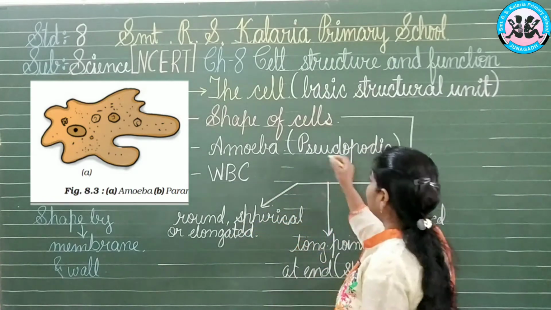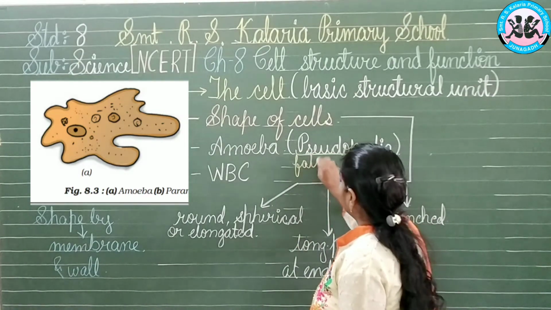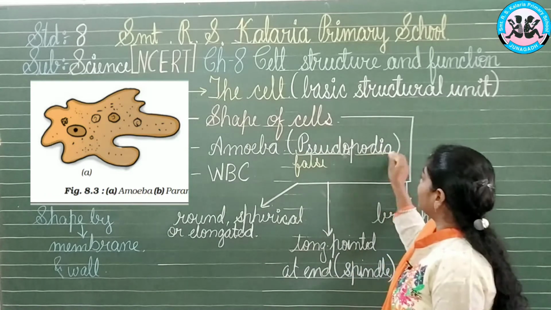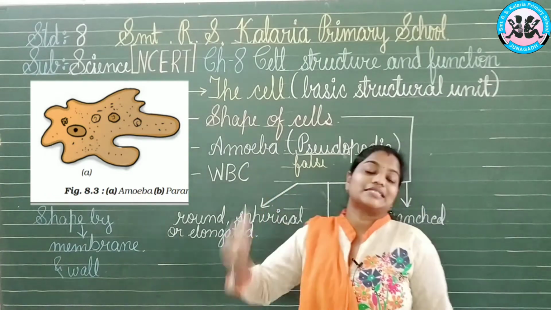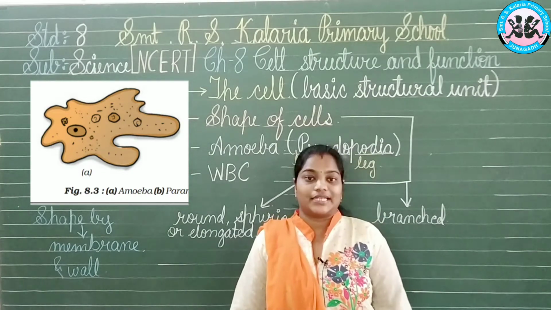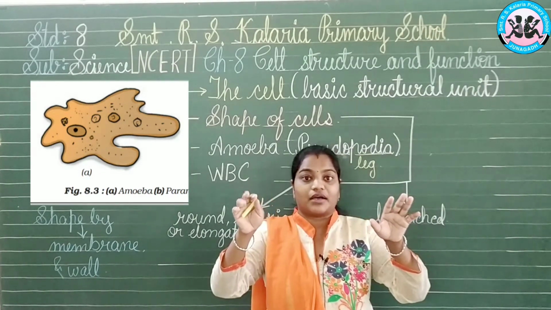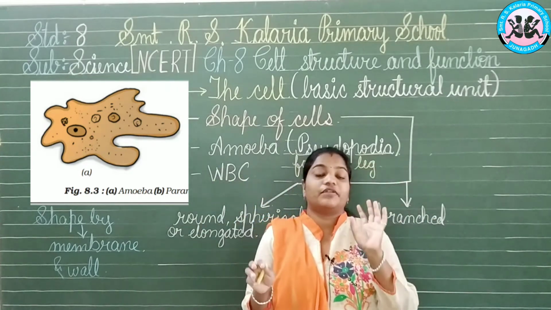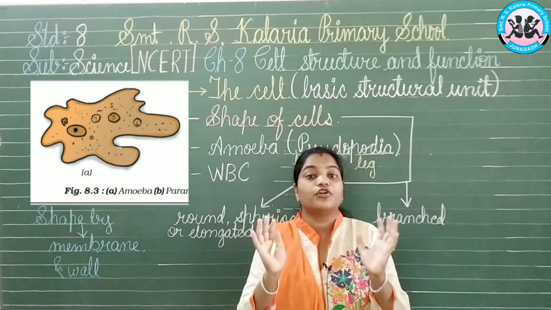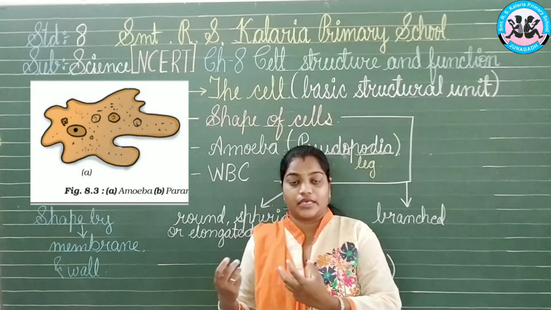Pseudo means false and podia means legs. So it possesses false legs. Now what are these false legs? The projections that come out of the body of the amoeba in different shapes. It does not depend on one place; the projection can come from anywhere. It depends on the food or things which it requires to get inside or outside the body.